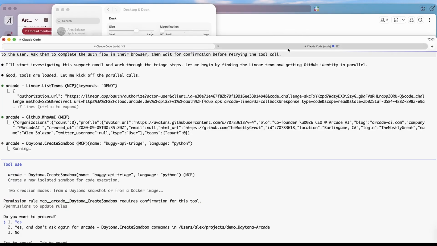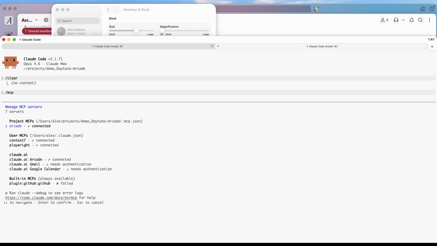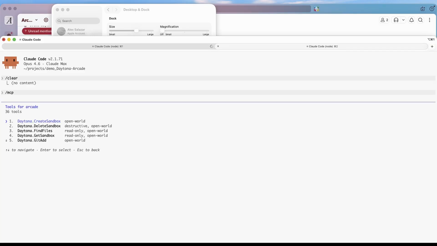So let's cut back over here. And first, let me show you Claude Code, which is going to be the agent we're using because we didn't have time to build a custom agent. And we are going to show you first Arcade. This is Arcade. Think of us like an API gateway or an MCP gateway. And what we've done is, even though we've got hundreds and thousands of tools, we've set up just a few dozen for this agent. We've got all the Daytona tools. We've also attached some GitHub tools, some Gmail tools, some Google Docs tools, and some Linear tools. Everything this agent needs to do its job.